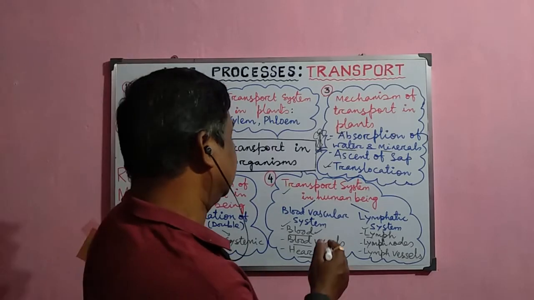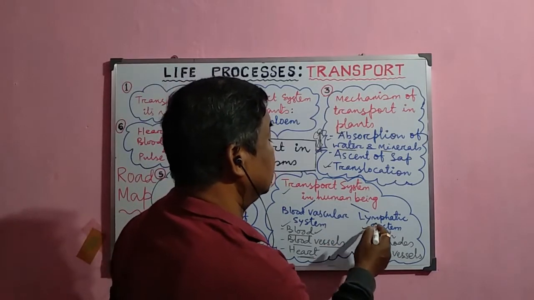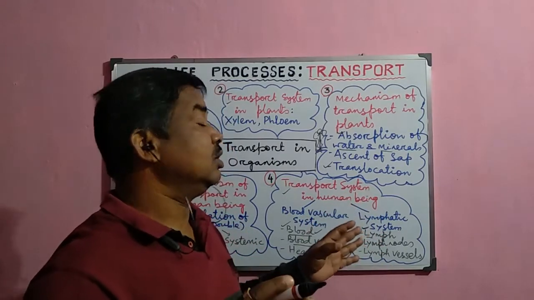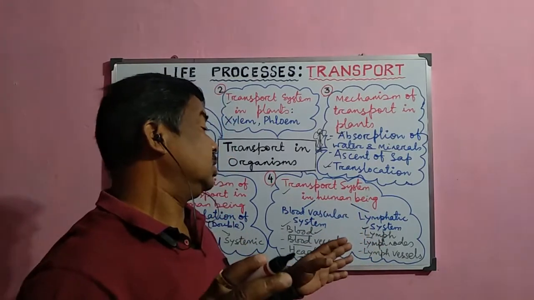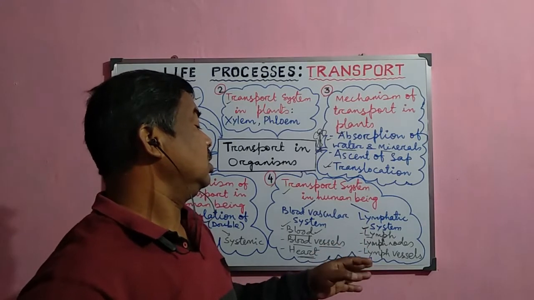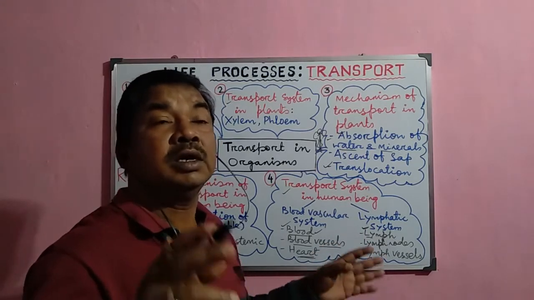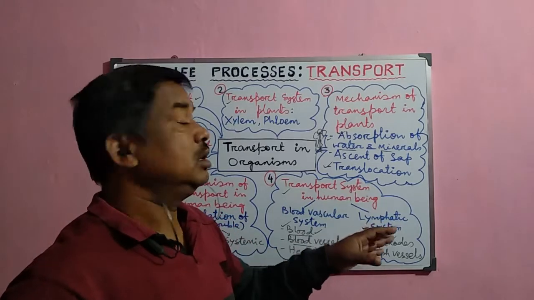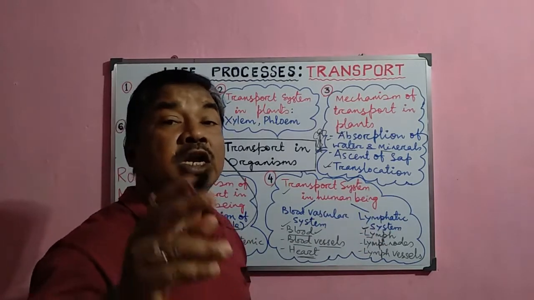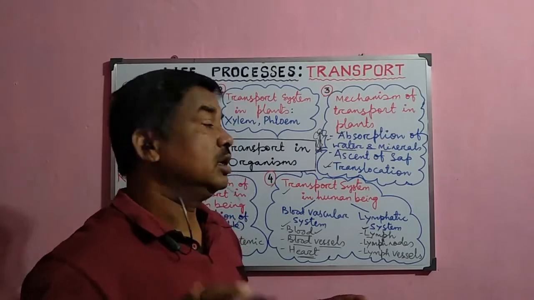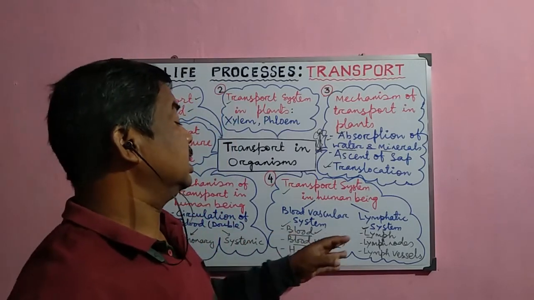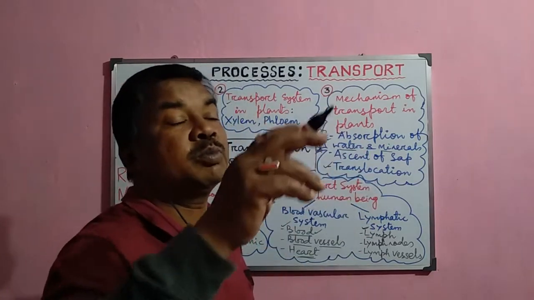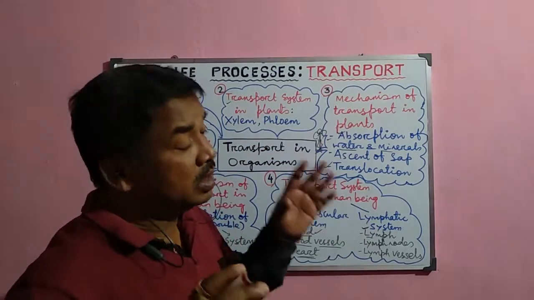Now, the lymphatic system. The lymph is another fluid like blood, and this lymph is normally not circulating, but flowing. So that is why the lymph flows through the lymph vessels and lymph capillaries, and the lymph nodes normally secrete the lymph fluid, and lymph fluid contains certain cells. Now we shall study in detail about the lymph, what are the important functions of the lymph, how the lymph actually transports the material from one part to another.